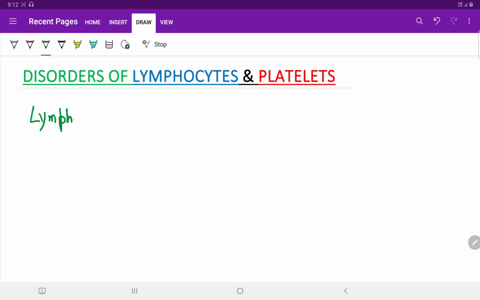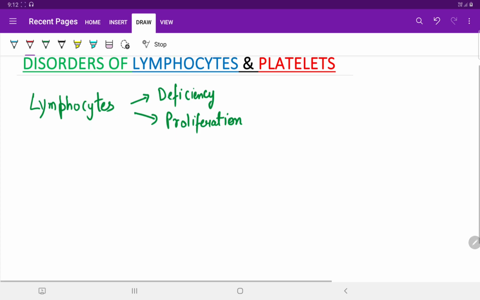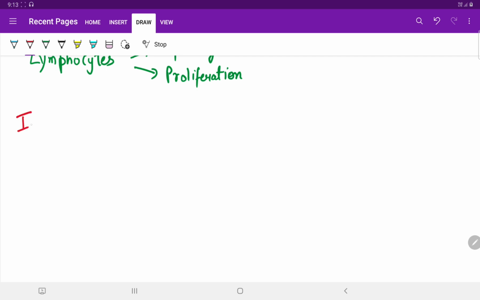In lymphocytes, the disorders may be associated with either deficiency or with excessive proliferation of lymphocytes. Some of the important disorders will be covered. Number one is lymphocytosis.